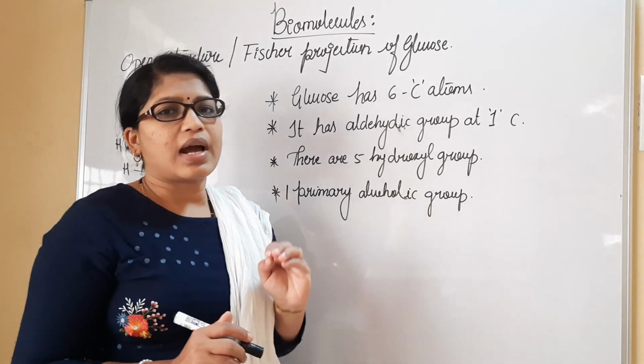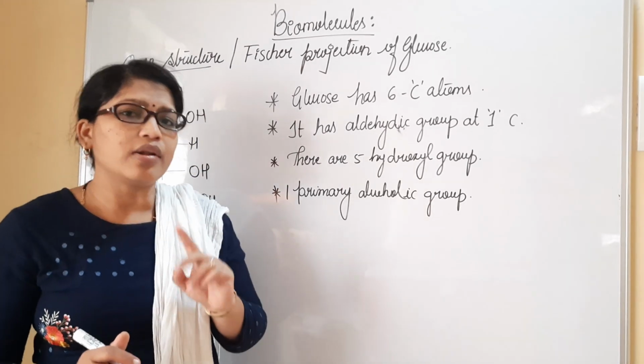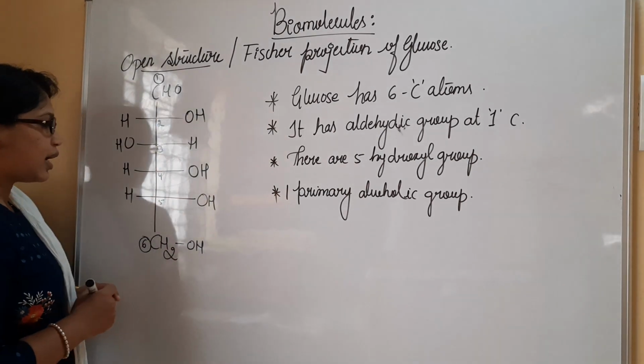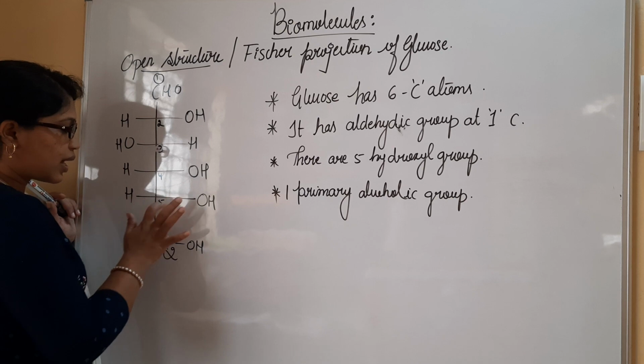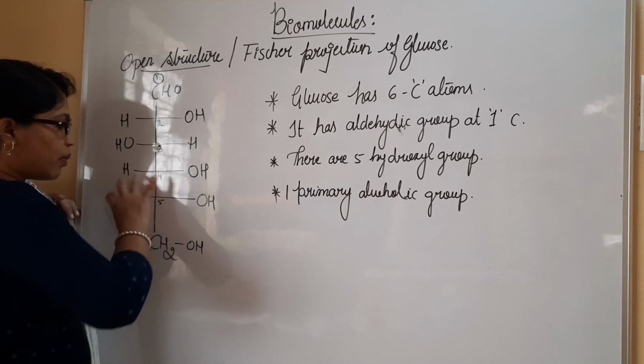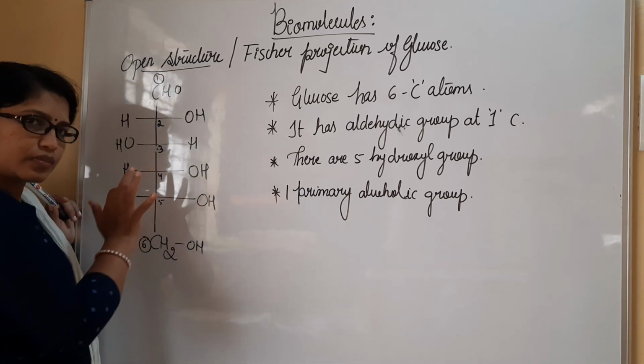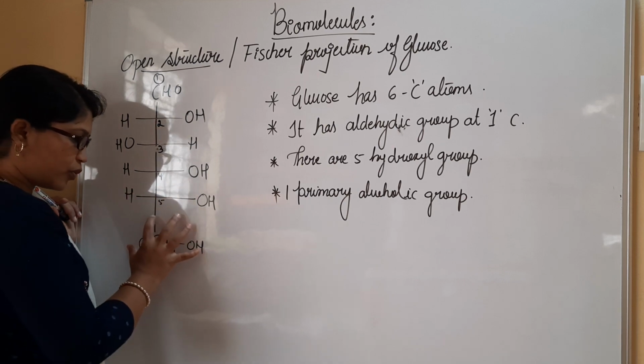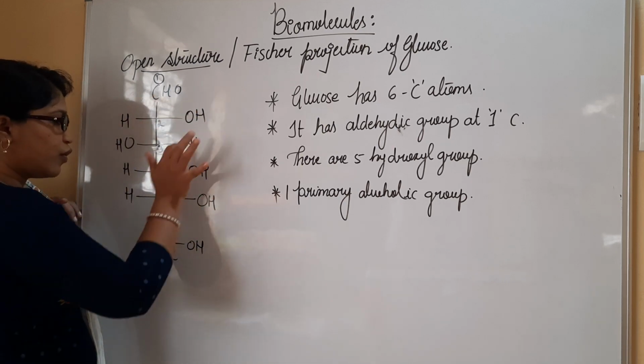All the optically active compounds are said to be non-superimposable mirror images. When you consider this carbon atom, it is bonded by 4 different groups. With respect to this carbon atom, again 4 different groups, 1, 2, 3, this is the 4th group.